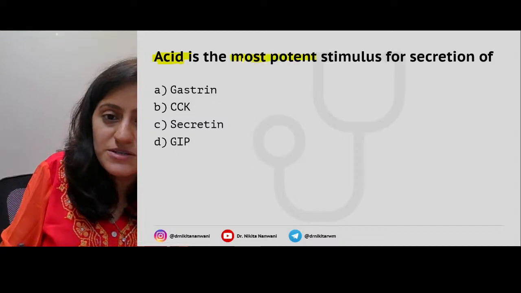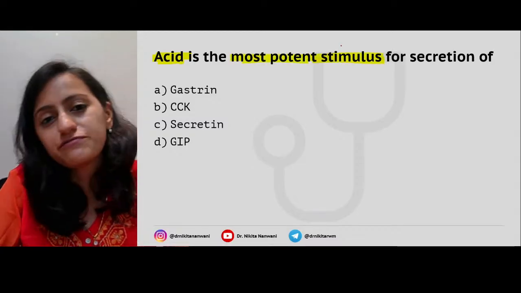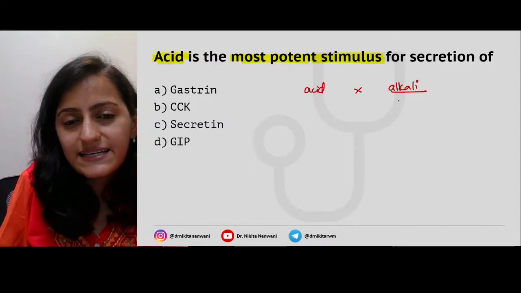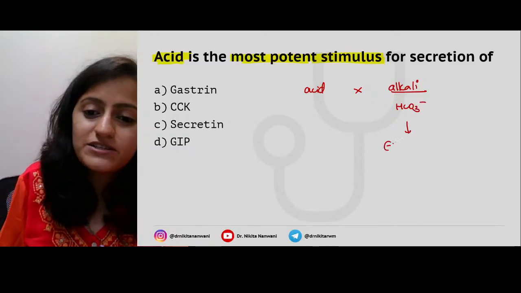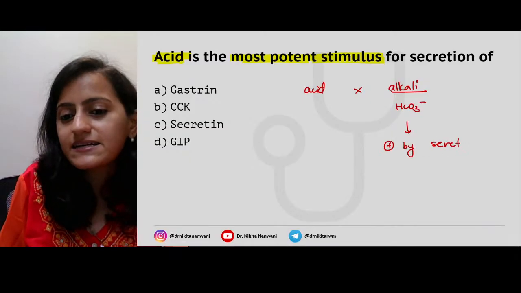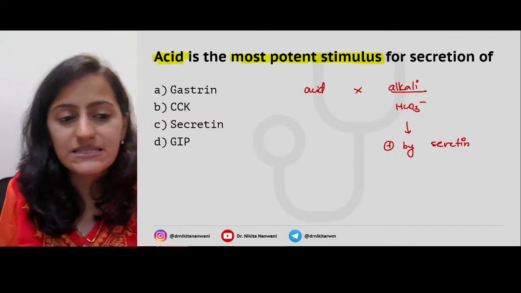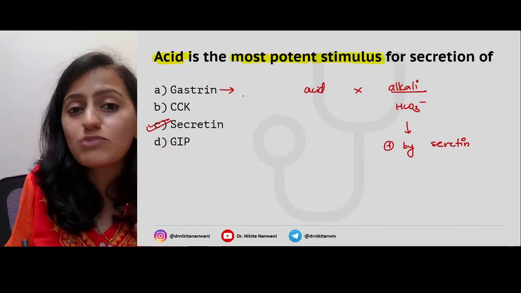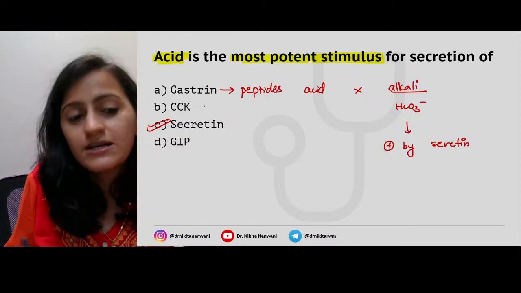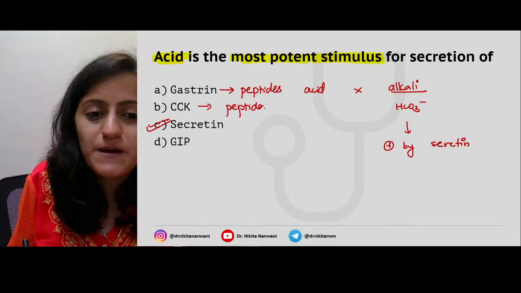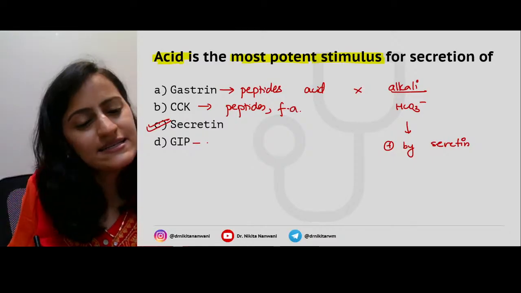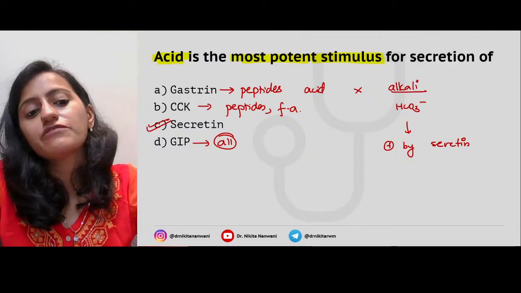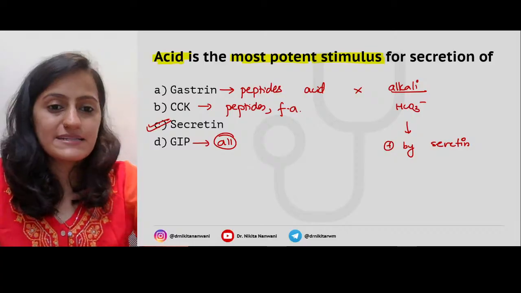Acid is the most potent stimulus for secretion of which of the following? Acid came, so to neutralize the acid we will need alkali. Alkali is the bicarbonate which is basically stimulated by secretin, right? So the answer will be secretin. For gastrin, the most potent stimulator is peptides. For cholecystokinin, again it is peptides and fatty acids. For GIP, all of glucose, fatty acids, amino acids can stimulate the GIP.